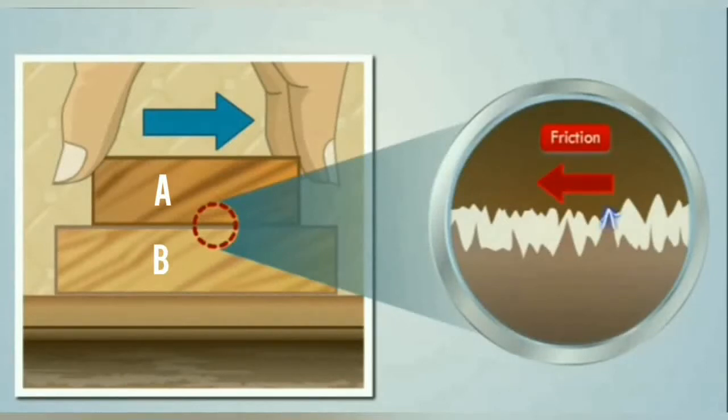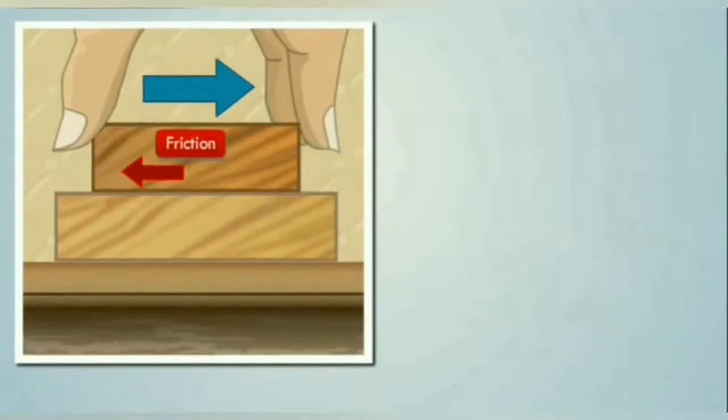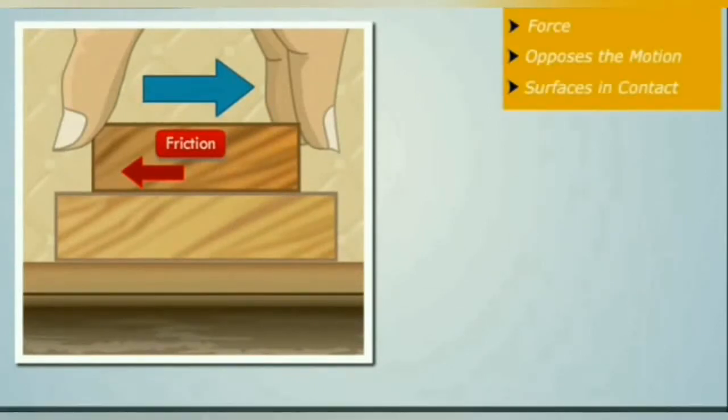As the push is continuously increased, a stage comes when the interlocks get broken. Then the body A starts sliding, and the force of friction still acts between the two surfaces due to the interlocking that occurs between some other projections and depressions. However, once the interlocks get broken, the effort required to break the fresh interlocks is less than that needed earlier.